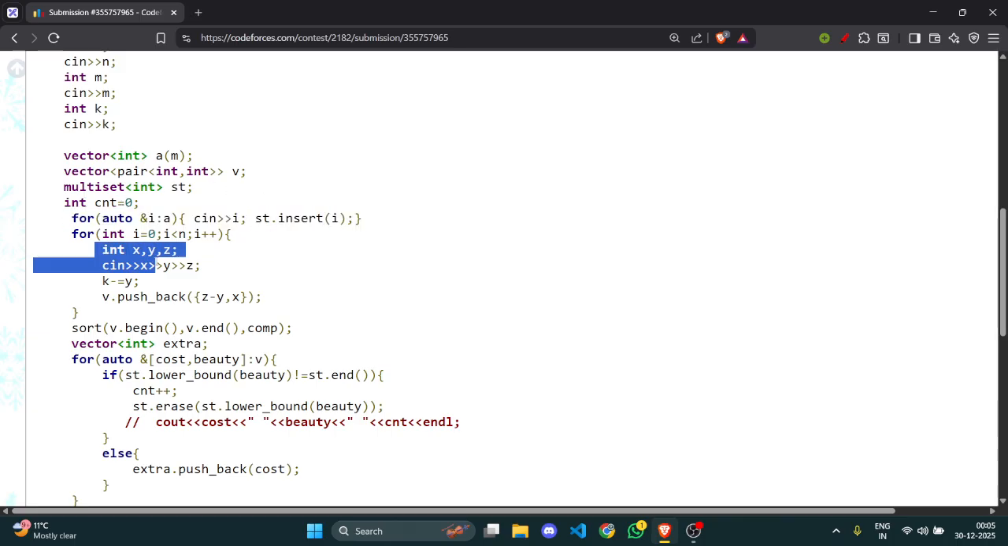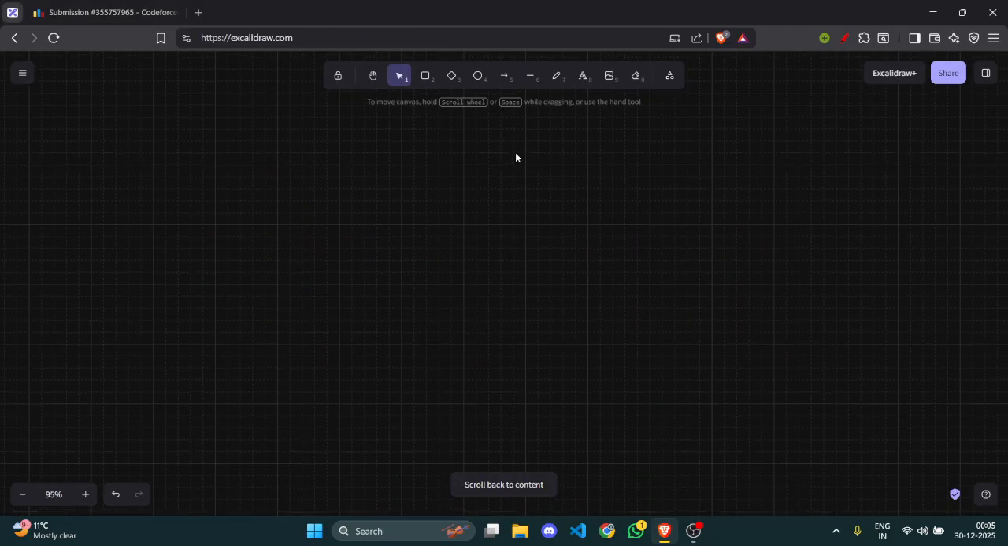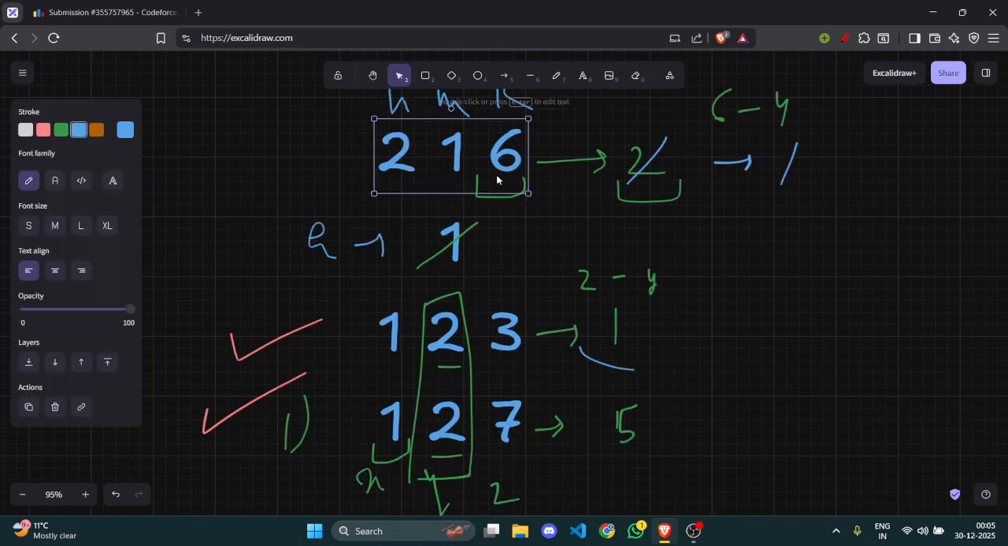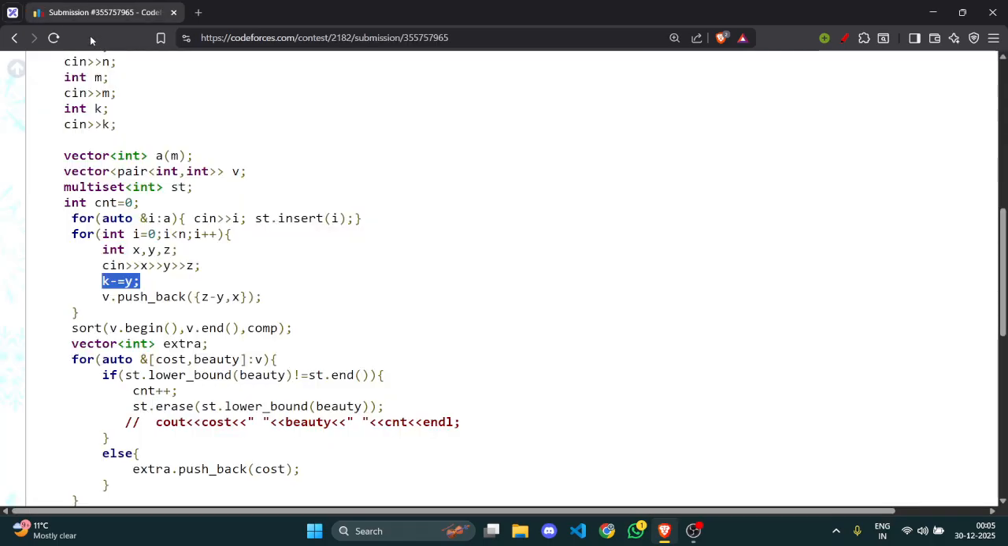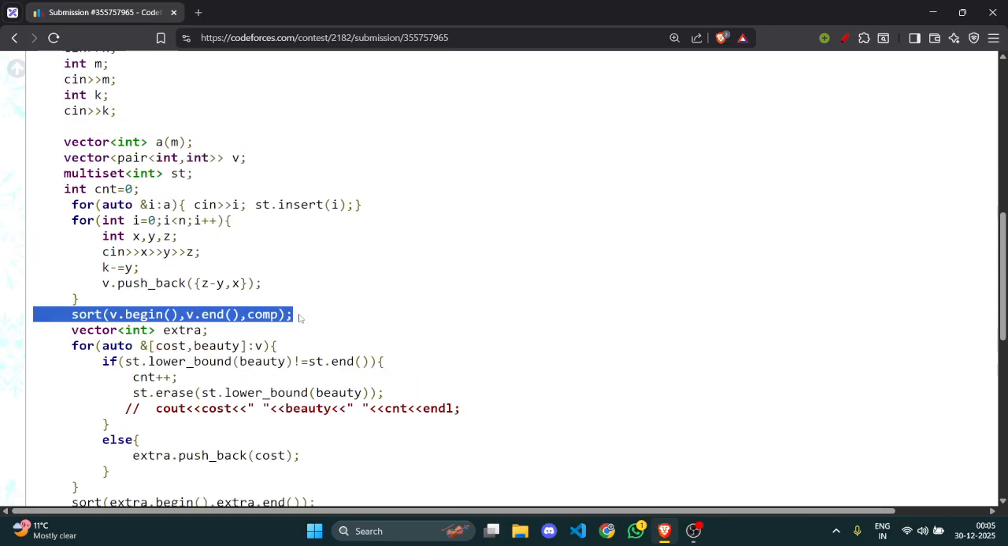After that I take x, y, z, and I by default reduce k by y from k, because this is already required, like here also 6, 2, 2. Here it was 6, and the 2 was yi, which is already required. We need to give at least yi, so that money won't be used in future. So I reduce it from k. Now this is my demand, and this is the box. So extra demand, and this is the box. I sort them with a custom comparator function.